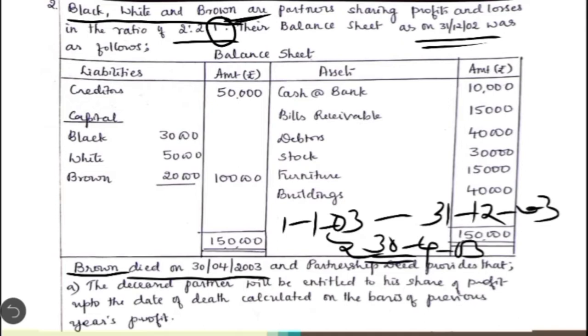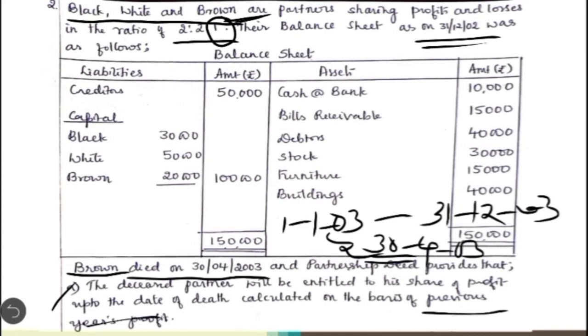Okay, the partnership deed, which means the partnership agreement, provides that the first point, the deceased partner will be entitled to his share of profit up to the date of death calculated on the basis of previous year's profit. So now they are speaking about deceased partner's share in the expected profit from the beginning of the financial year till the date of death. So the basis here is to calculate on the basis of previous year's profit.